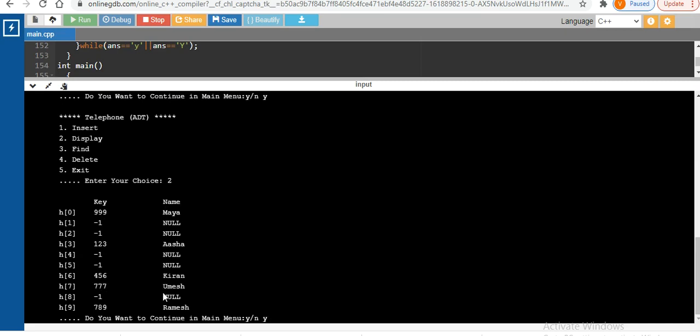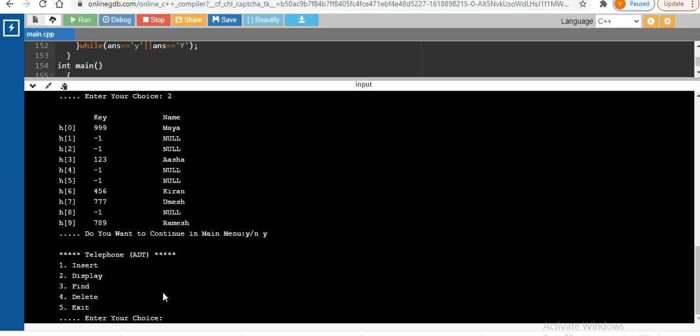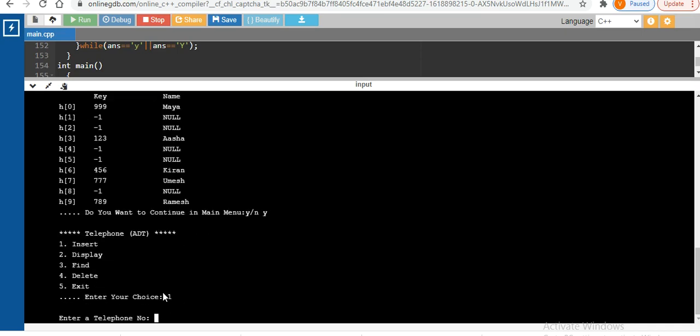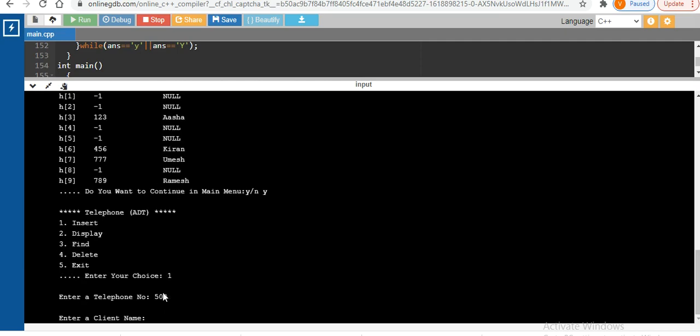Now again I want to continue. Now for example, 999 is not at the correct position now, right? So we need to do the replacement here. If I want to insert any element with the remainder 0, then 999 should be shifted somewhere, right? So that we call it with replacement. So let's check for the replacement, and for that we need to insert something that gives the remainder 0. So for example, I am submitting 500 as my number, which will give the remainder 0, and the name of that will be Kamal.